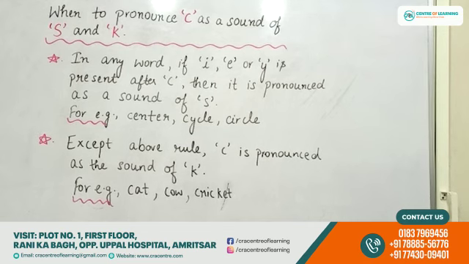And except the above rule, if C is present in any word, then it is pronounced as the sound of K. For example, cat, cow, cricket.